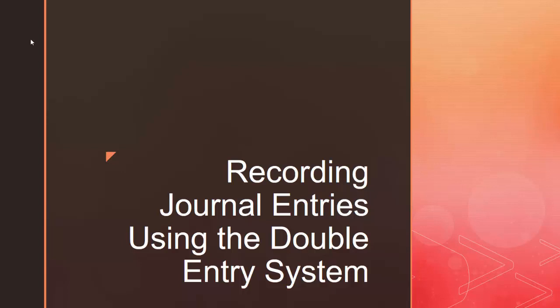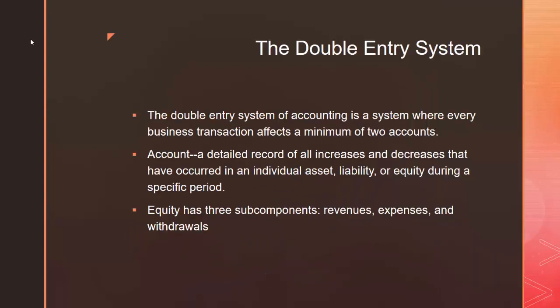Hello all, today we're going to be talking about the double entry system of accounting and how you can use it to record journal entries. What exactly is the double entry system of accounting? Well, this double entry system of accounting is a system where every business transaction affects a minimum of at least two accounts. An account is a detailed record of all increases and decreases that have occurred in an individual asset, liability, or equity during a specific period.